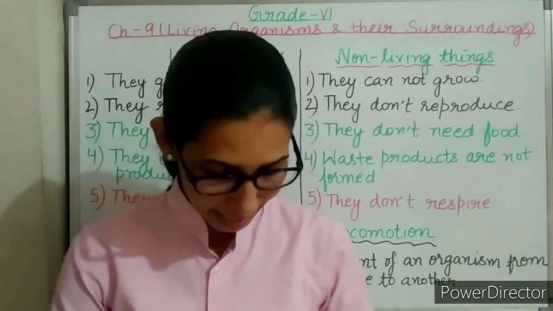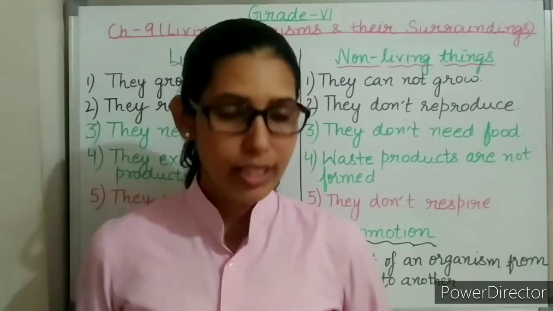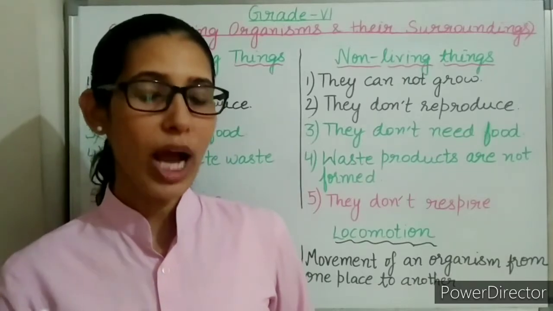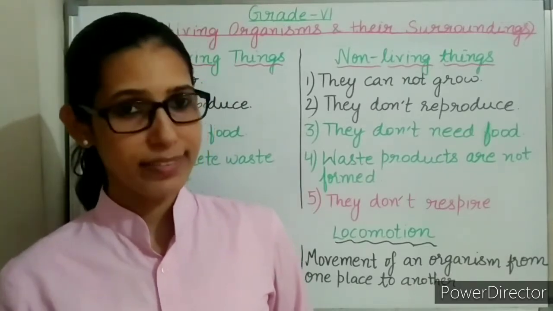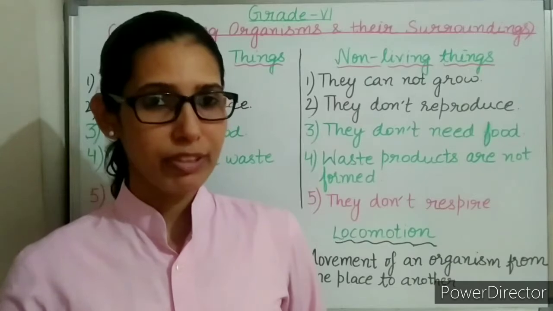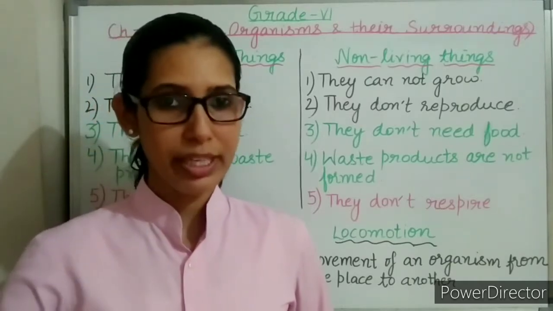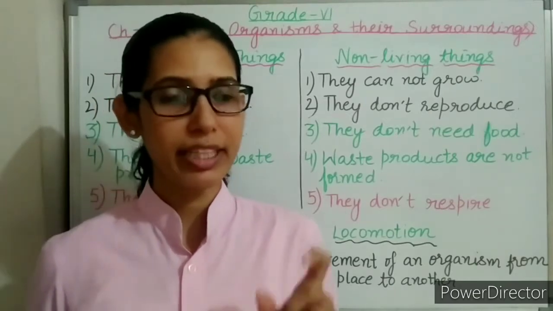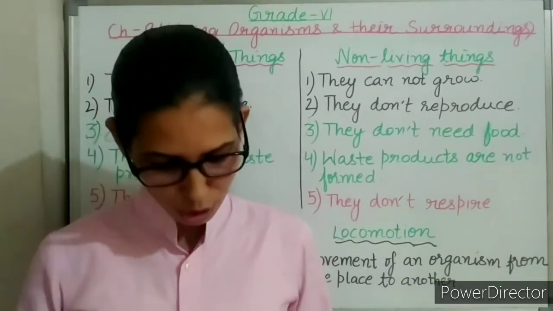The crow lays eggs in its nest. This is showing the reproduction property, because the crow has laid eggs. After some time, young ones will come out of them. So here the reproduction characteristic of the living being has been shown.